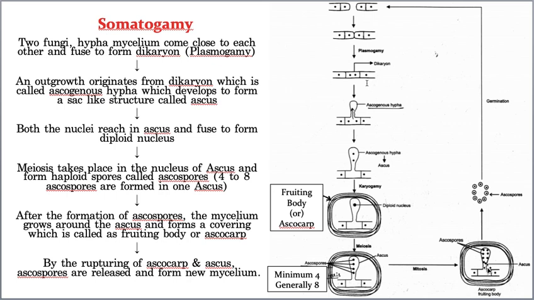99% of ascomycetes members produce 8 ascospores, and very rarely, 1 or 2%, only 4 ascospores will be produced. Hope you understood, students. I told you so clearly. If you still have any confusion, please ask me. Don't hide your doubts. Feel free to ask all your doubts.